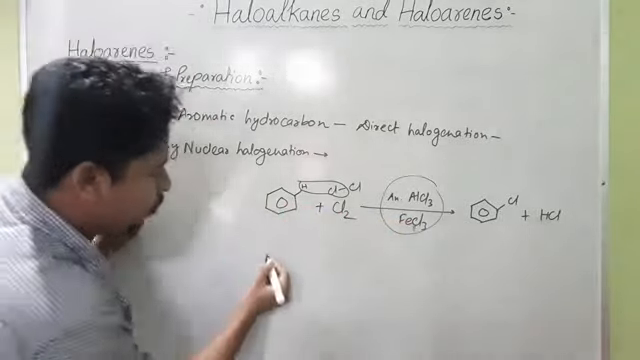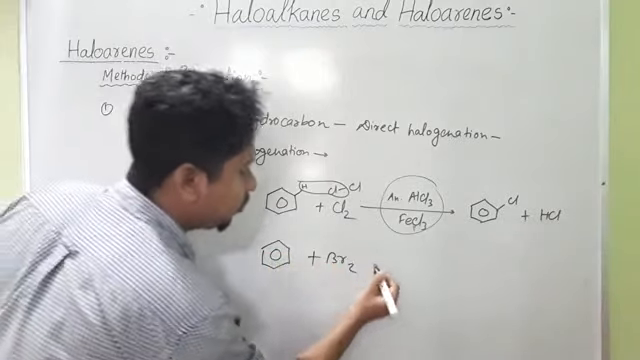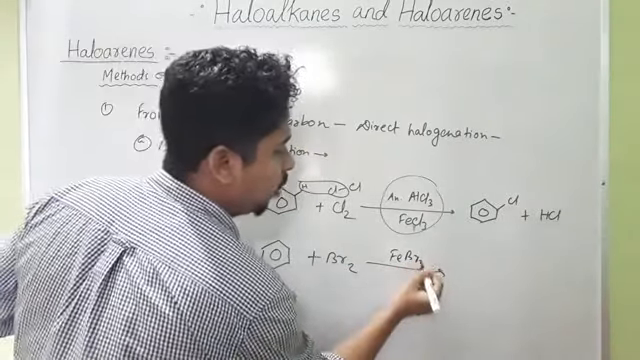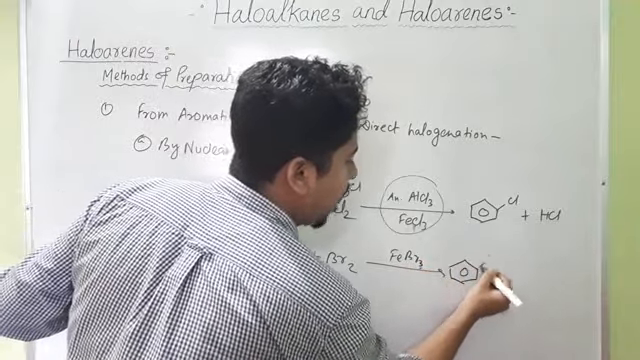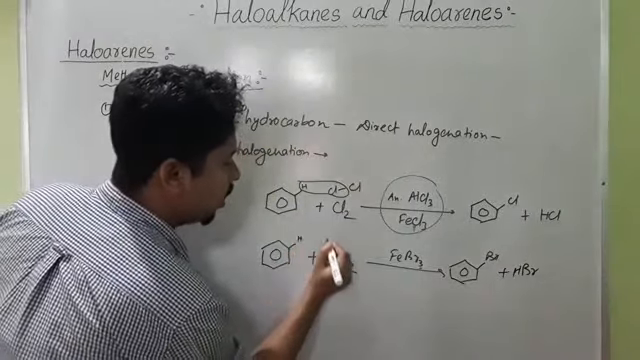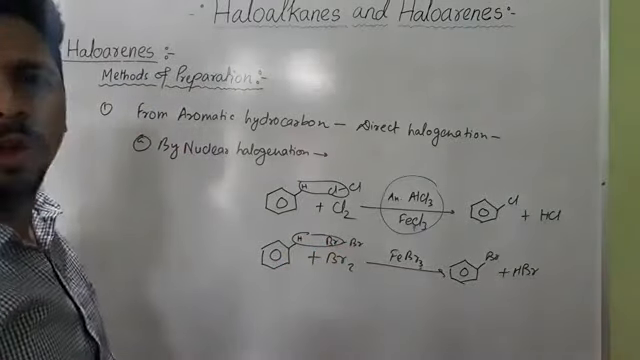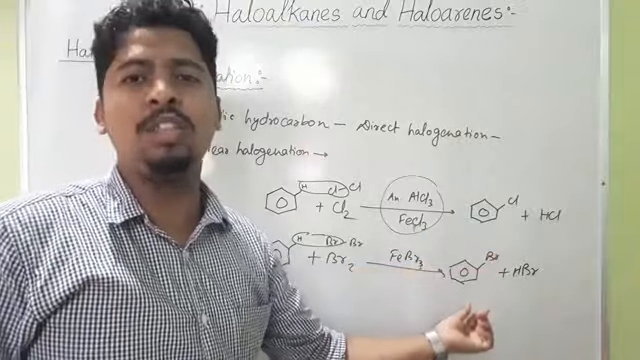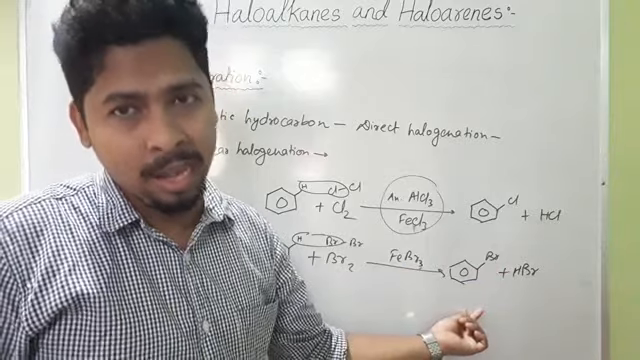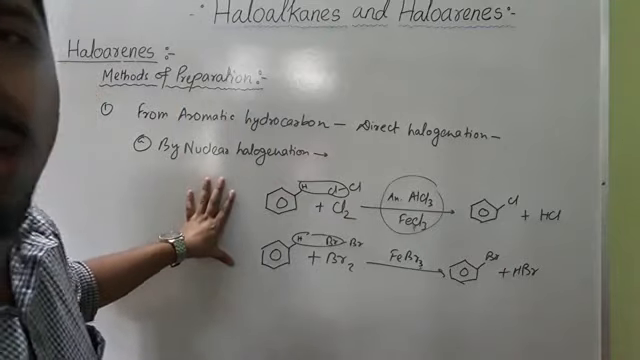Now if you take the example of bromine, if you treat this benzene with bromine in presence of, suppose, FeBr3, what will we get? We will get bromobenzene, C6H5Br plus HBr. So here we have one hydrogen, here Br-Br, so HBr will be removed, and this Br will be substituted. Here you see, this is chlorobenzene and this is bromobenzene. They are nothing but haloarenes. So this is one of the important methods for the preparation of haloarenes.